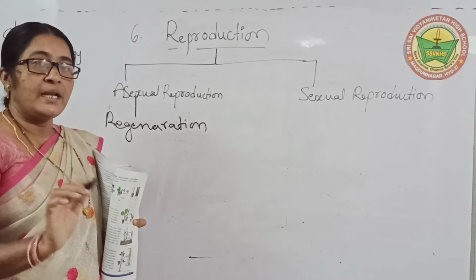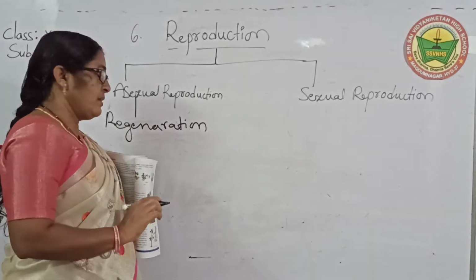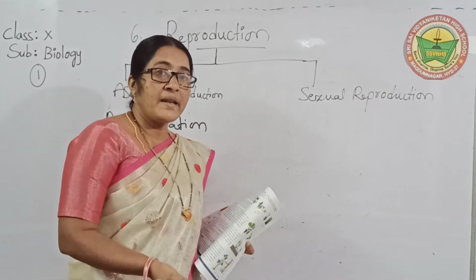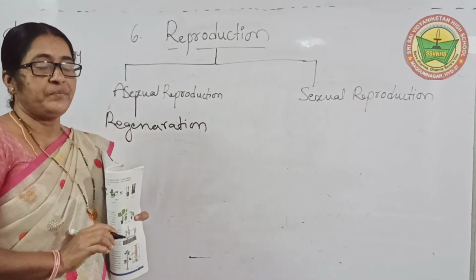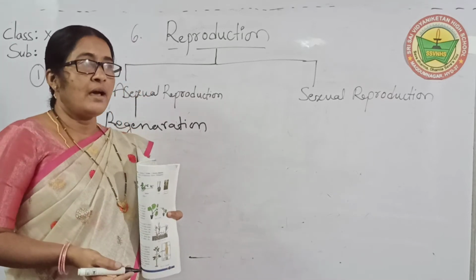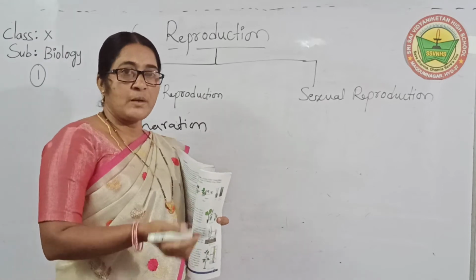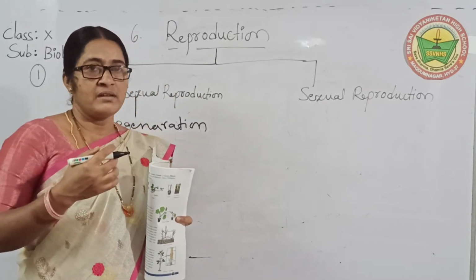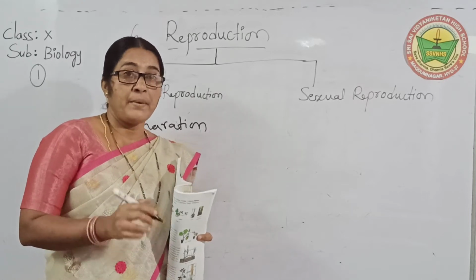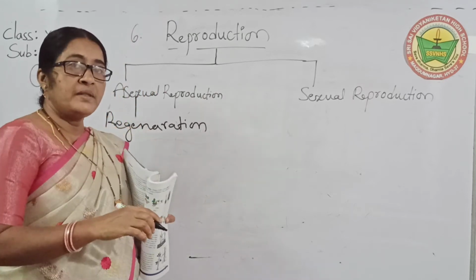Regeneration in plants. Now regeneration in organisms. Organisms also have regeneration. For example, some higher animals, whenever they lose their body parts, at that time they do not redevelop them. Is it correct? But some organisms do redevelop their body parts.